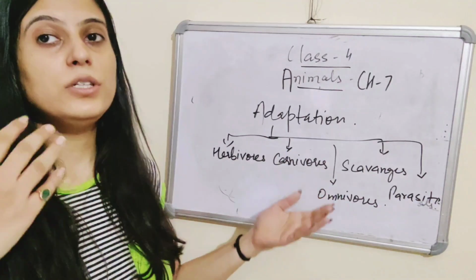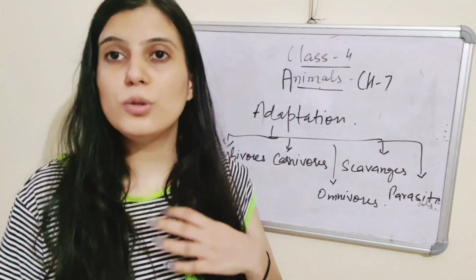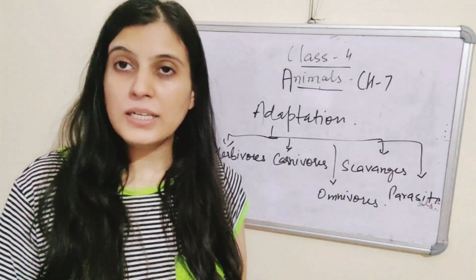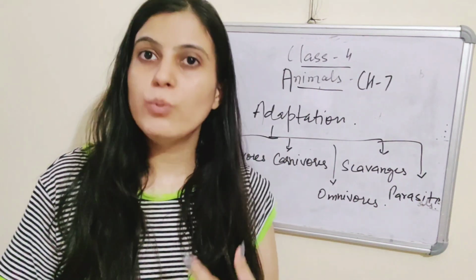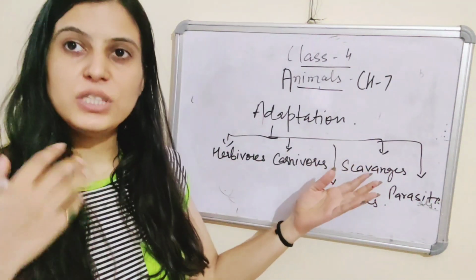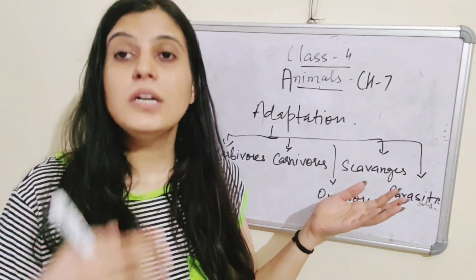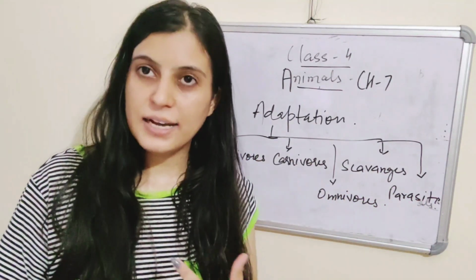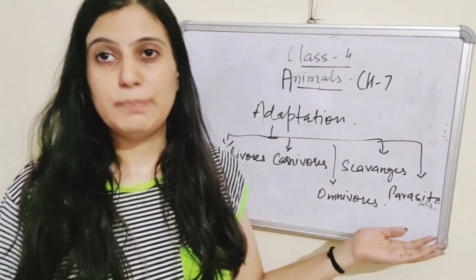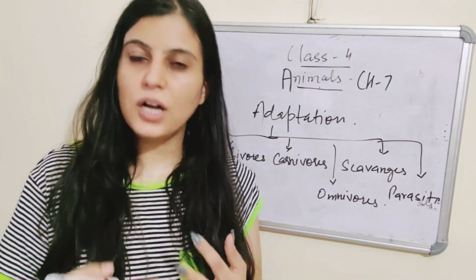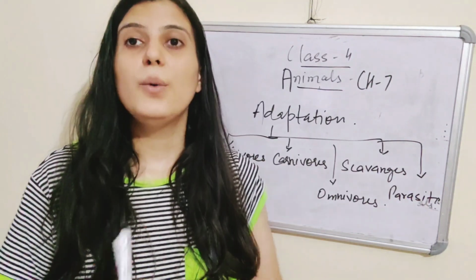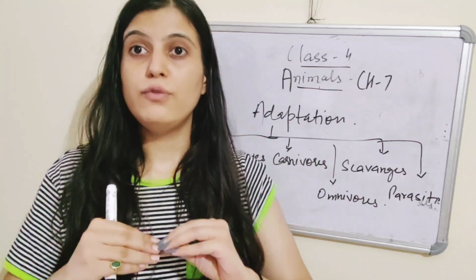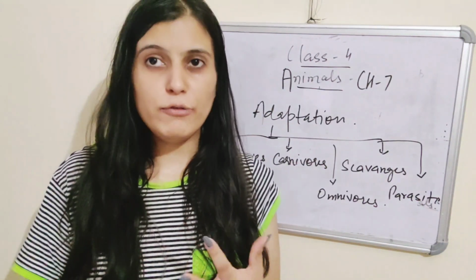Next one is omnivores. Omnivores are those which eat both plants and other animal flesh. For example, as humans, we are also omnivores. Monkeys, apes and bears are all omnivores. Next one is scavengers. Scavengers are those which eat dead animals, which eat the flesh of dead animals. For example, hyenas and vultures. Next one is parasites. Parasites are those which suck the blood of other animals, which live on other animals. They are totally dependent on other animals for their food by sucking their blood. For example, fleas and ticks.